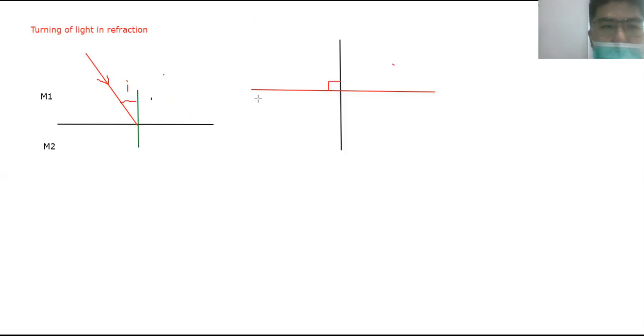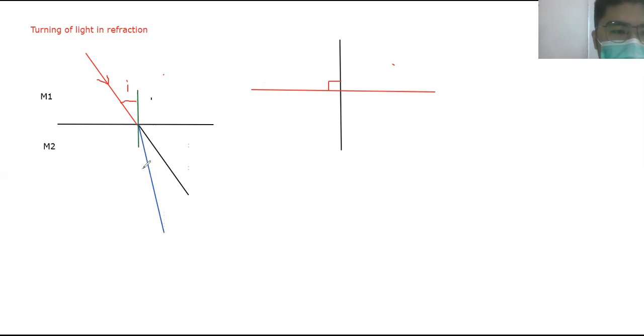Now if I draw the original path of the light, it's like this. This is the original path. Let's just use black, a dotted line. Think of this as an imaginary dotted line just showing the original path, so you can see the difference. The real ray that comes out after this medium should be bent downwards like this.